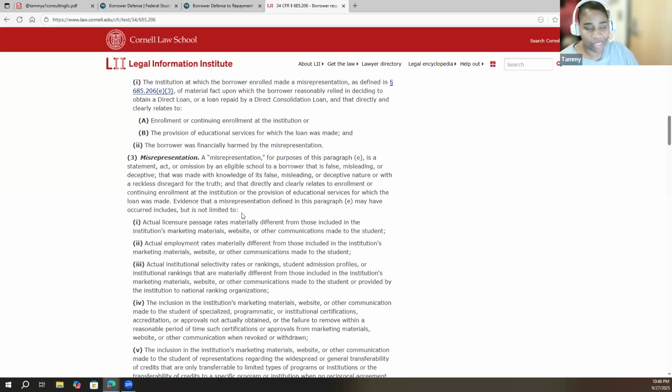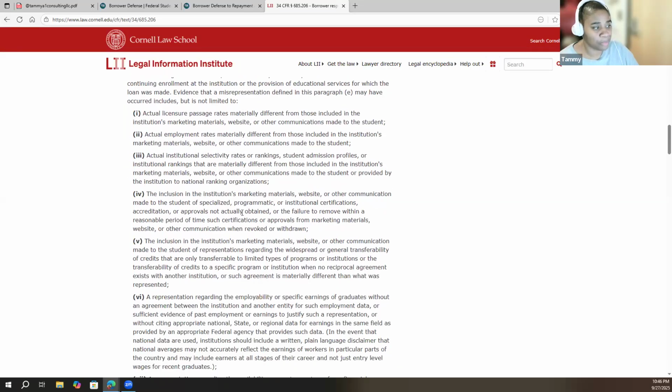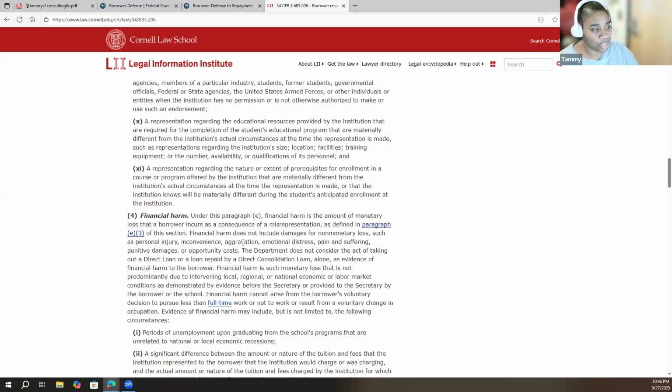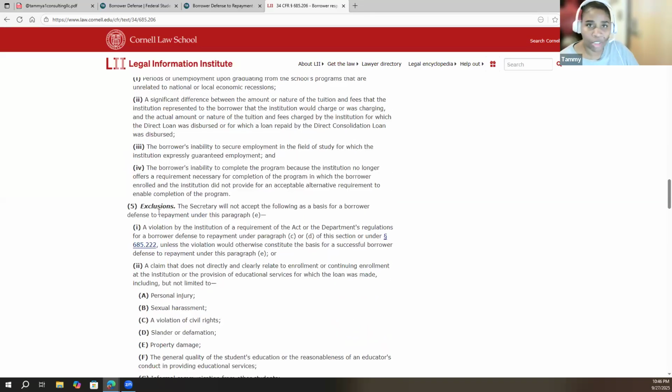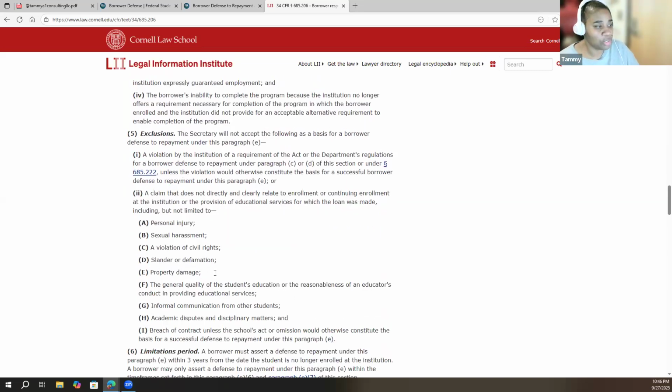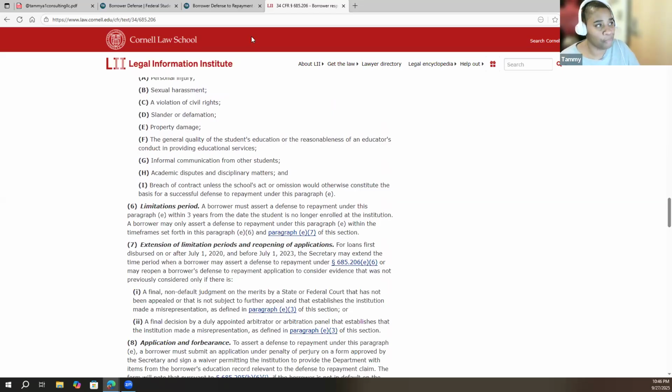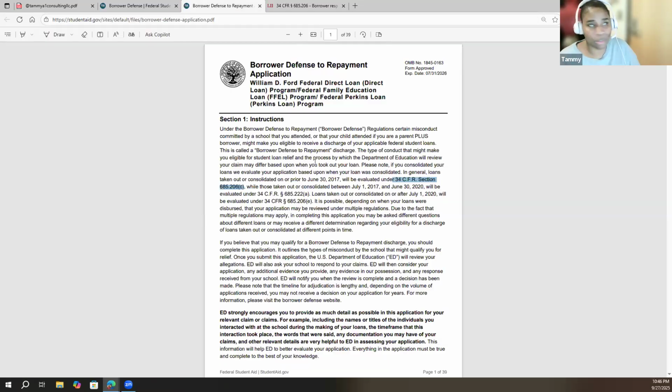They give you the definitions of the wording that's in the application, misrepresentation, all of that, financial harm, and things that are excluded. So things as far as if you are going to bring a claim, what things are excluded under borrower defense. So you just want to make sure that you read this, y'all. All the information is here. We just have to make sure that we become more informed borrowers, and when we're putting in an application, we have an understanding of what we are putting in.